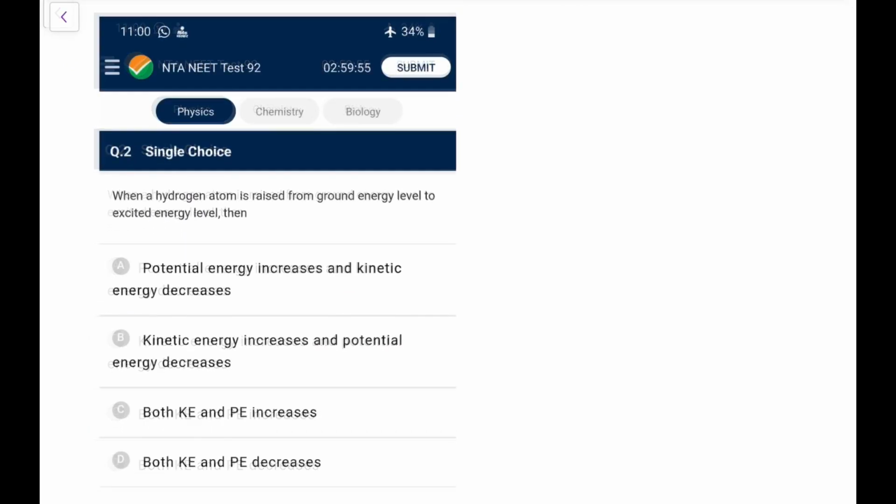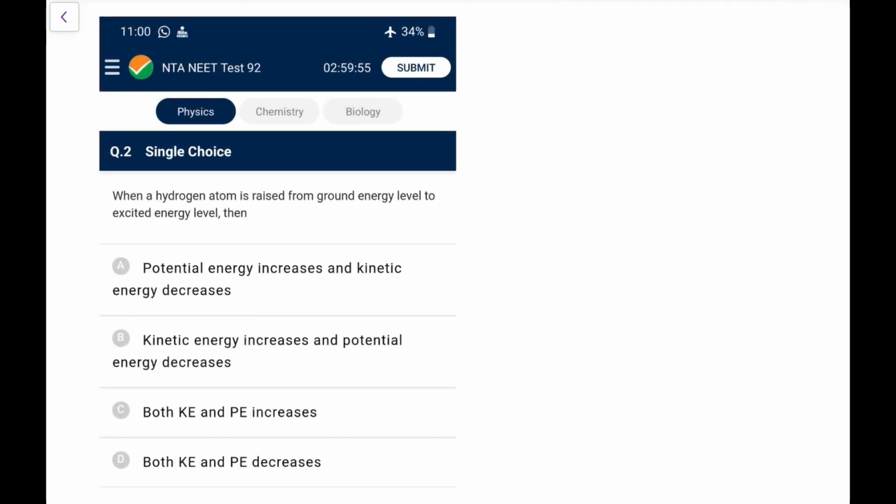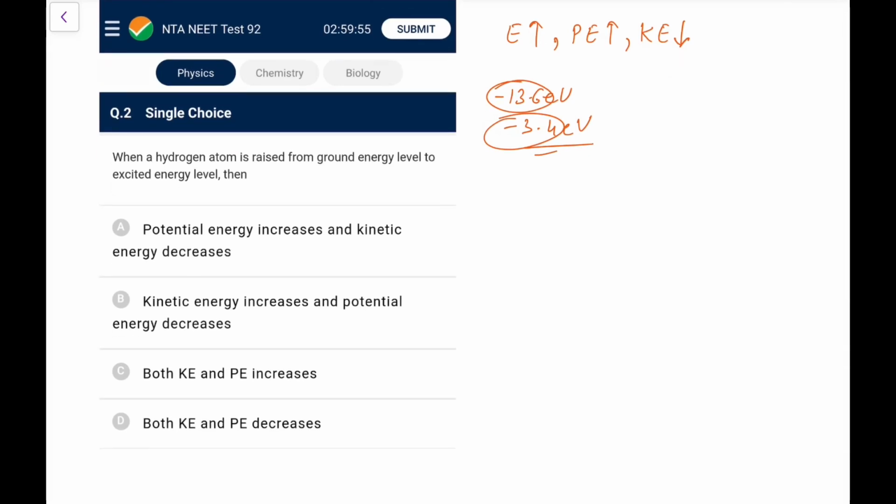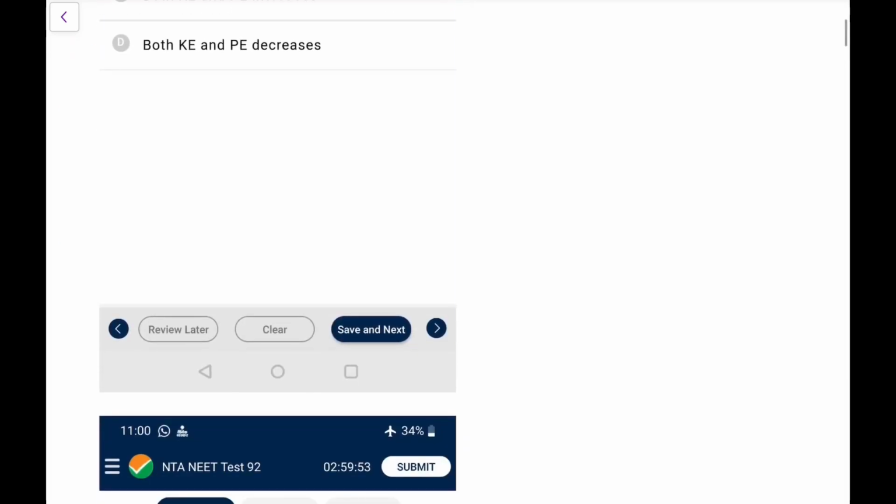Now question number 2. When a hydrogen atom is raised from ground energy level to excited energy level, when the energy level is excited, that definitely means energy increases, and we know potential energy also increases, but the kinetic energy decreases, because kinetic energy is positive and these two are negative. Just remember, in the first state we write energy as minus 13.6, in second we write it as minus 3.4. So the magnitude is decreasing but negative it is, so we will say it will increase while the kinetic energy will definitely decrease. So potential energy increases and kinetic energy decreases. So it's an easy one again.